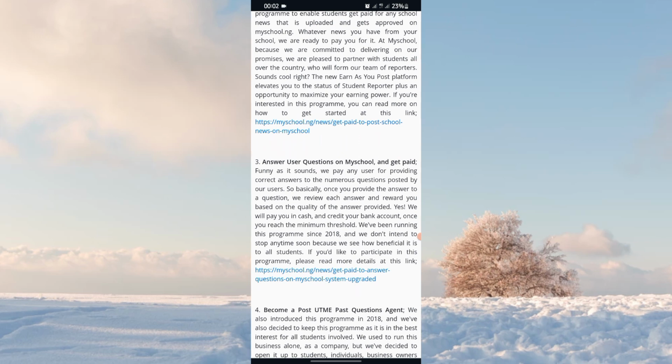You can see a lot of powerful sites like Medium.com and Quora.com are doing this also, but it is based on location, like the country that you are in. And you can see, funny as it sounds, we pay any user for providing correct answers to the numerous questions.